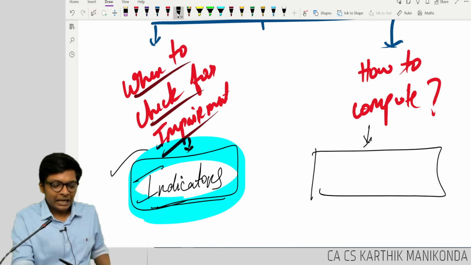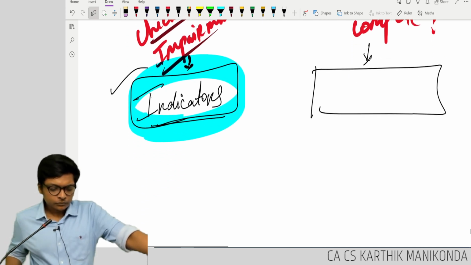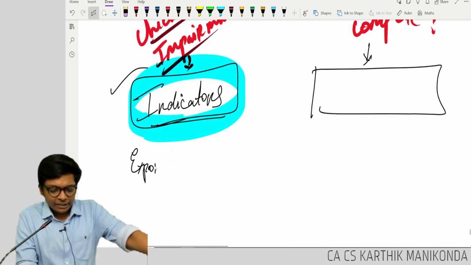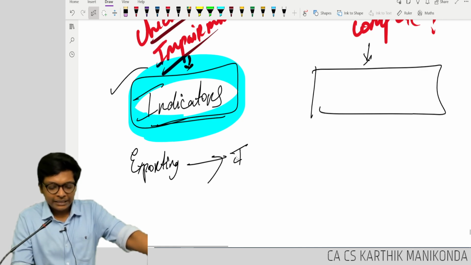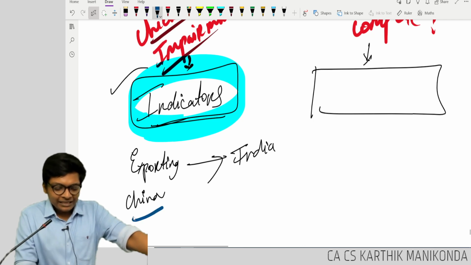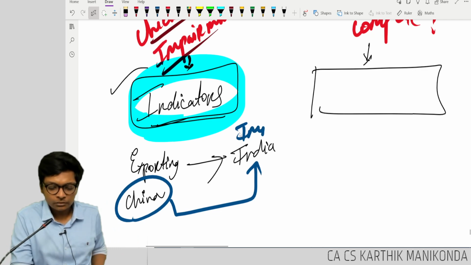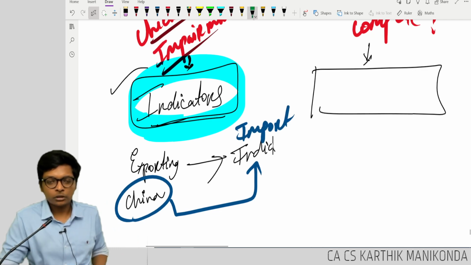Let's say I am a brand which is exporting goods to India. Sir, I am in India. Let's say I am China. Okay. China is exporting goods to India. That means for India it is import.